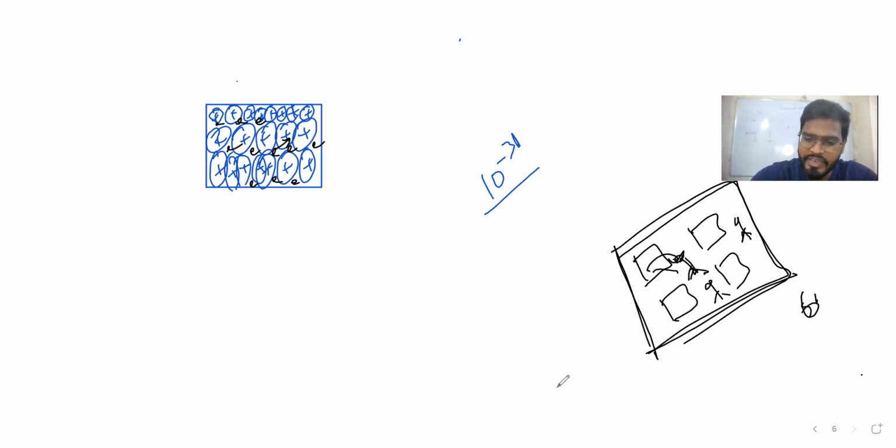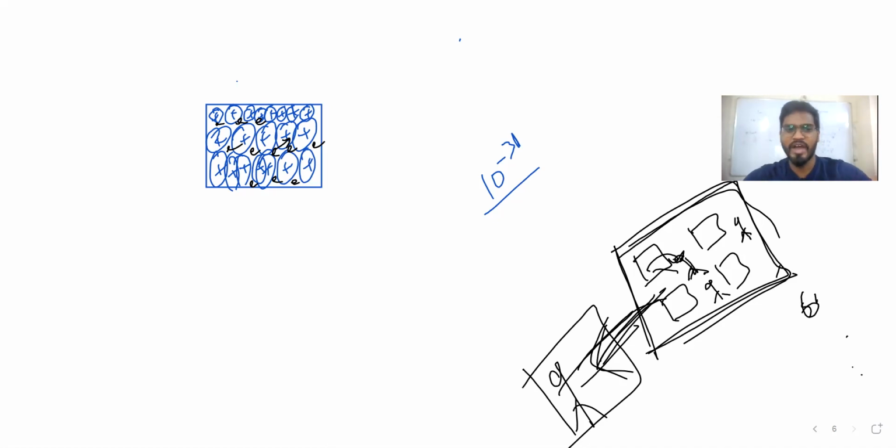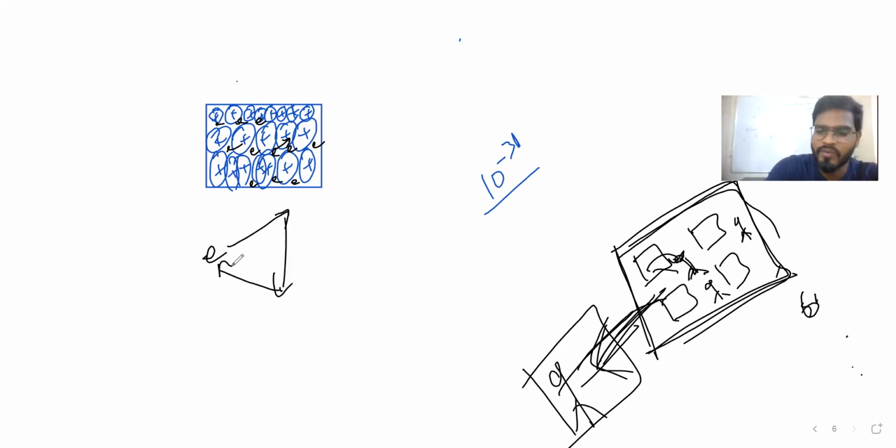But one guy came from outside and told them that you guys are really playing well, you should play properly, come with me, then you will play properly there. Then they all came with him, and they will play there. Same thing here also. When you consider a conductor, electrons are there inside, but you are not getting current. Why? Because the electron will start from here, go here, and ultimately come back here only.